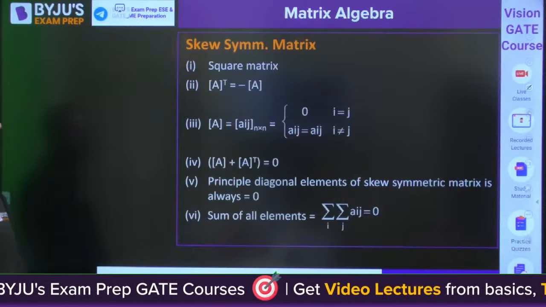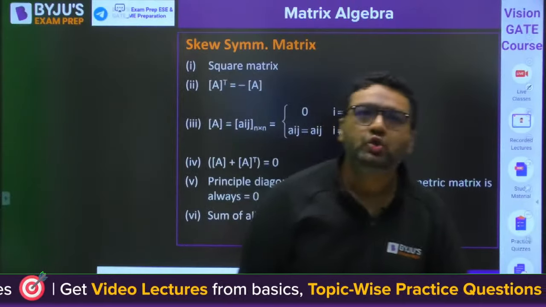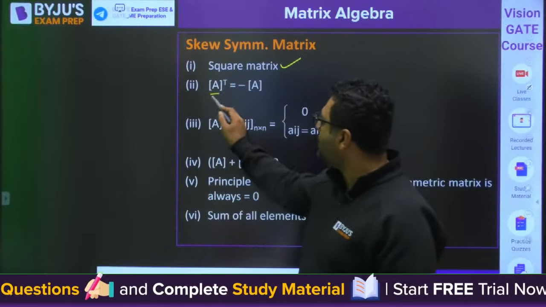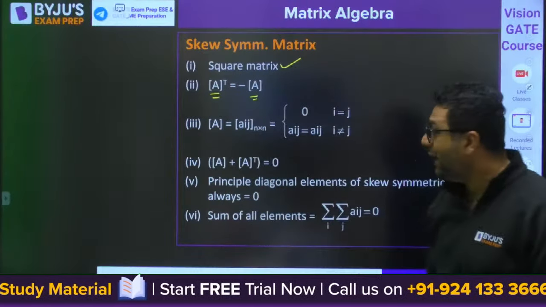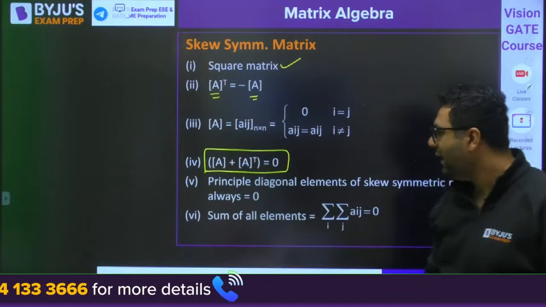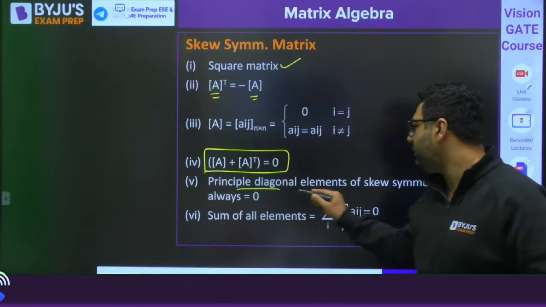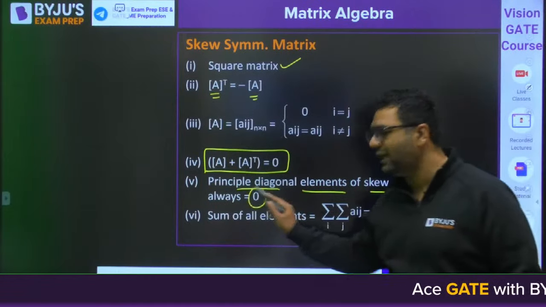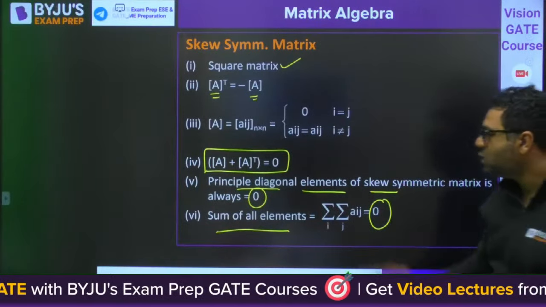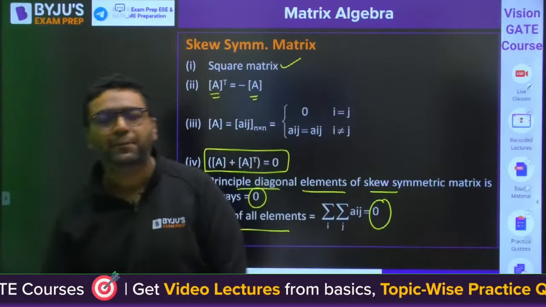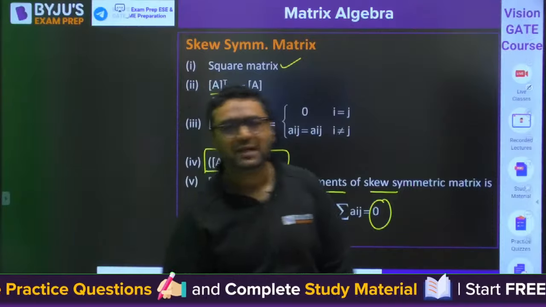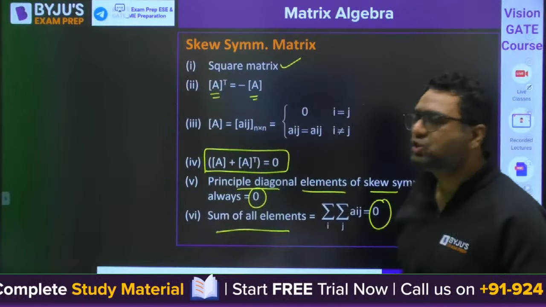Then my dear, we have skew symmetric matrix. It is also a square matrix, but for this, A transpose is equal to minus A. Obviously, the summation of A and A transpose will be 0. For a skew symmetric matrix, principal diagonal elements are always 0. Then only it is possible. And one more thing is the sum of all the elements is also 0. These are the properties which will help us identify whether a matrix is symmetric or skew symmetric, because the examiner asks this type of thing in the question. So be ready for that.